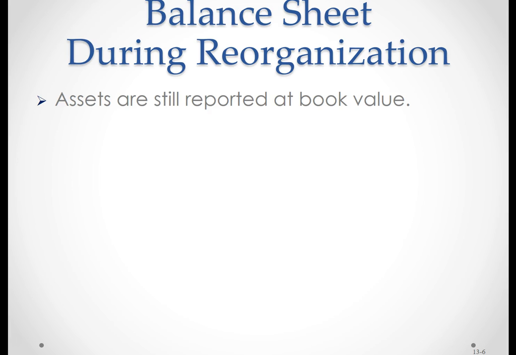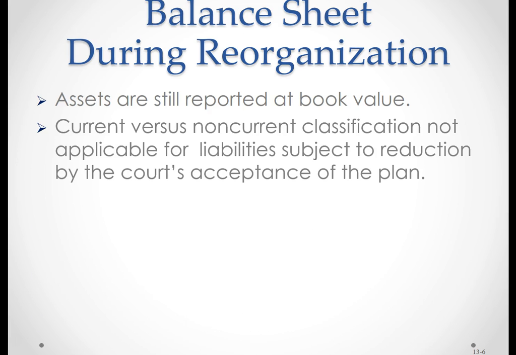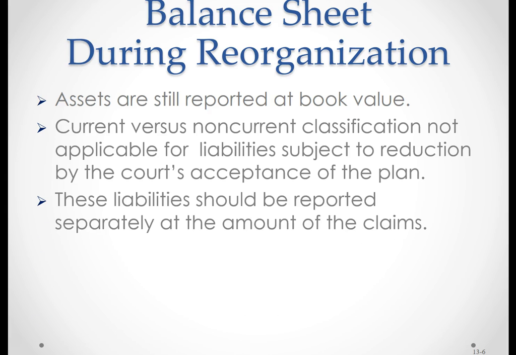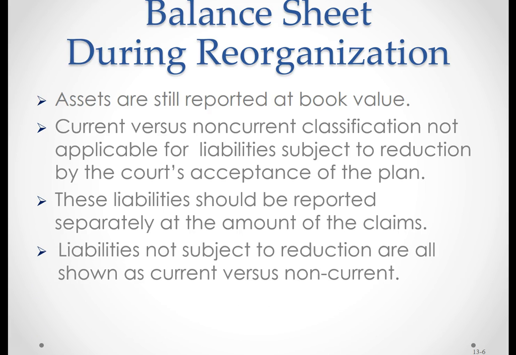Assets are still reported at book value. Current versus non-current classifications are not applicable for liabilities subject to reduction by the court's acceptance of the plan. So everything would be shown for liabilities as current. These liabilities should be reported separately of the amount of the claims. Liabilities not subject to reduction are all shown as current versus non-current.